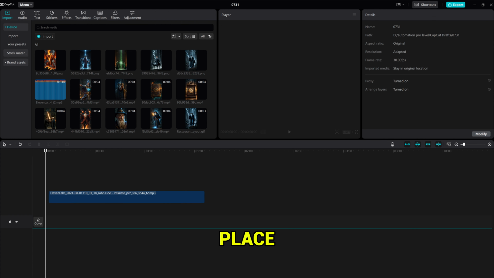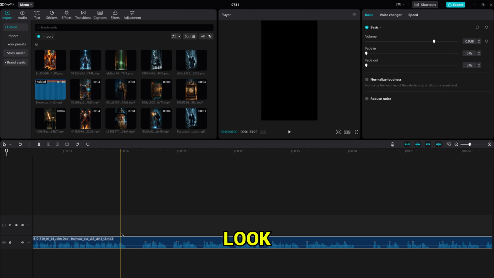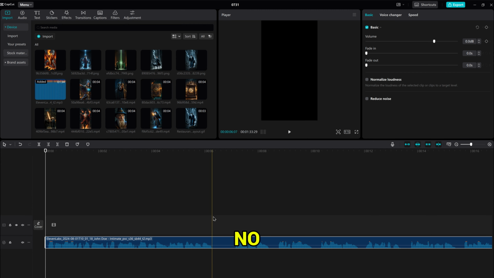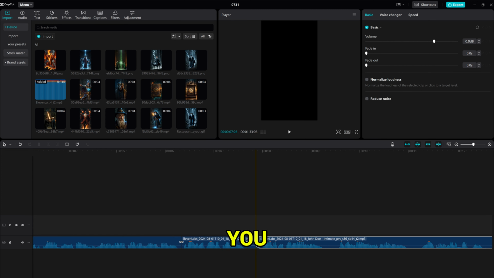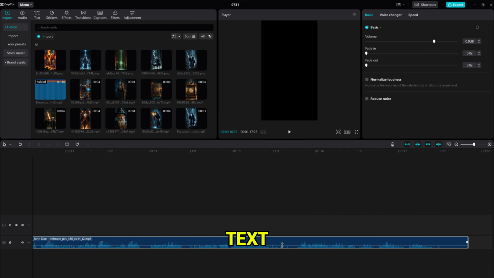Once it's in place, we need to remove any dead air that 11 Labs will have left behind. If you look here, it's gaps like this that have no sound. Hit B to bring up a splitting tool, and then split and remove the bit in the middle. This will really boost our video's engagement as dead air is so boring. You need to clean your entire voiceover just like this. Once that's done, our audio is looking good.